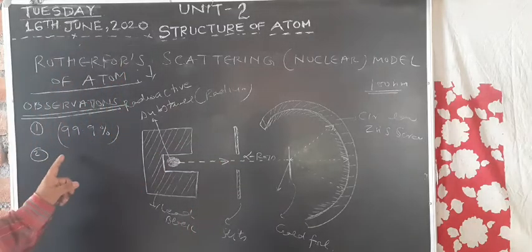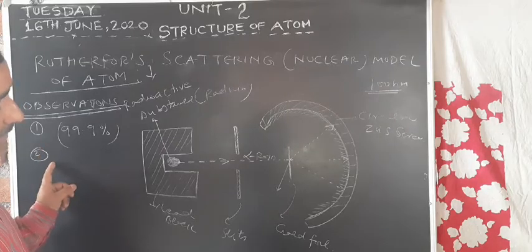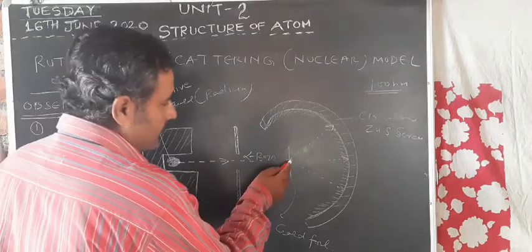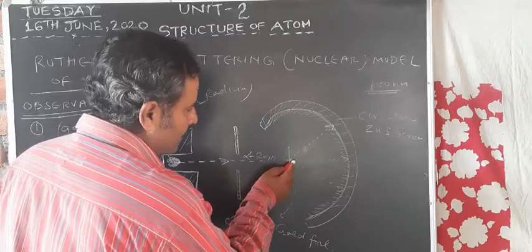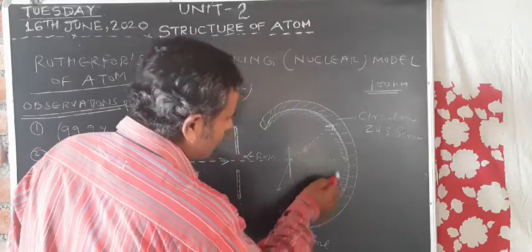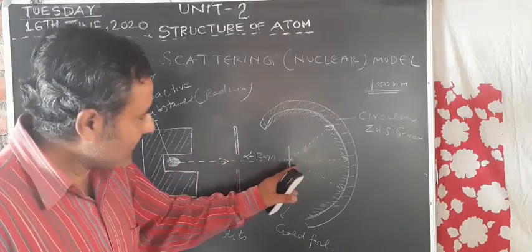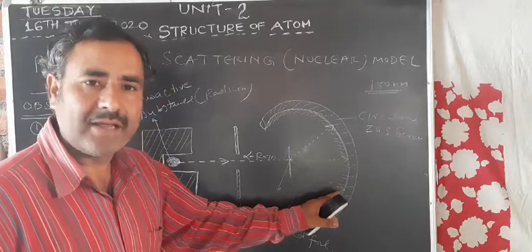The second observation of the Rutherford model of atom is that a few alpha particles were deflected through small angles. The second observation is that a few alpha particles get deflected through small angles.